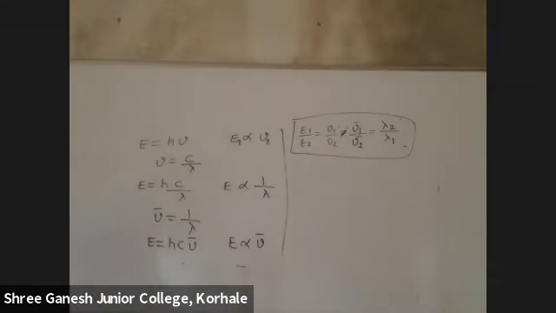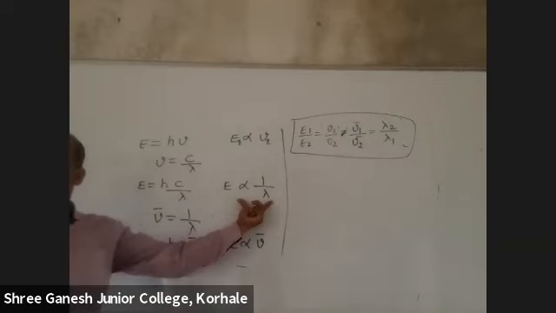If energy, frequency or wavelength is asked, for wavelength you will always do 2 upon 1, because it is inversely proportional. Check here: E is inversely proportional to wavelength.